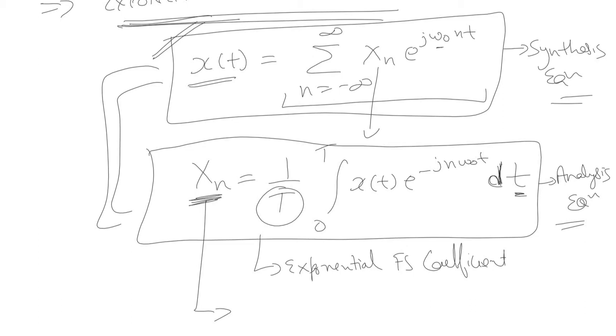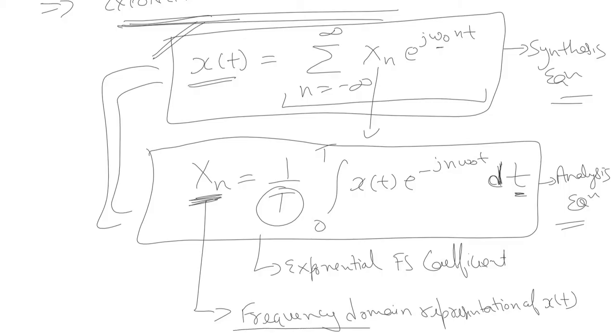So we can say that this Fourier series coefficient is nothing but the frequency domain representation of x(t). This is a very important point with respect to exponential Fourier series, that this Fourier series coefficient is nothing but the frequency domain representation of x(t).